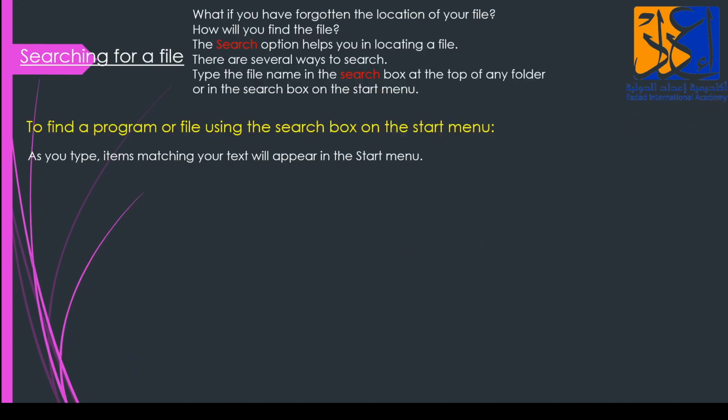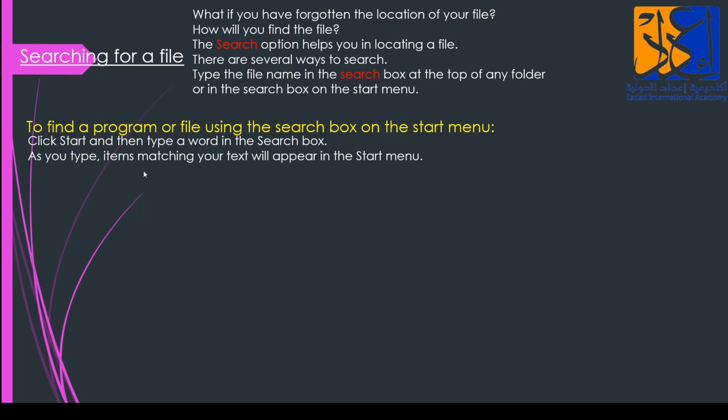searching for a file. If we need to search for a file, how am I going to search for a file? What if you have forgotten the location of your file? How will you find the file? The search option helps you in locating a file. There are several ways to search. Type the file name in the search box at the top of any folder or in the search box on the start menu. How? To find a program or file using the search box on the start menu.